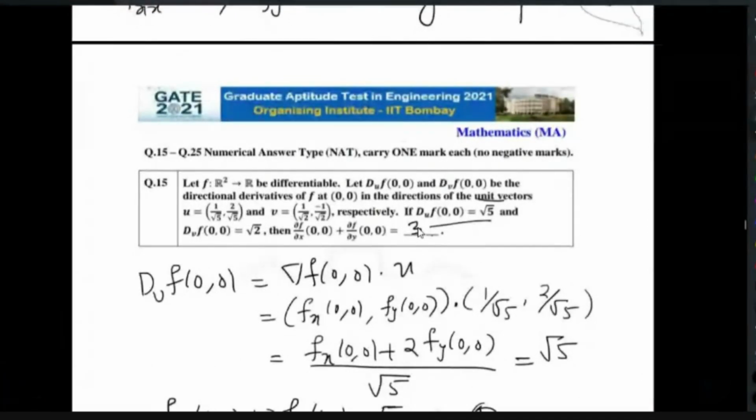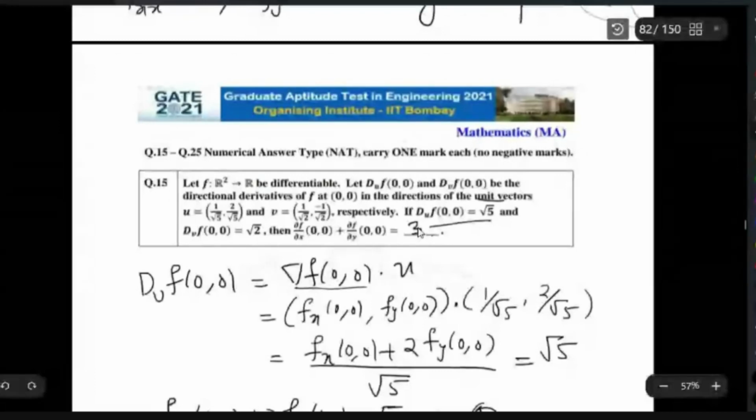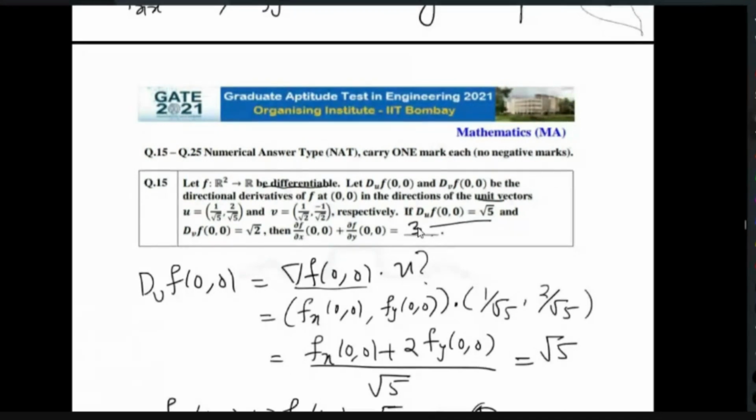You understand? Yes, sir. So we are able to use this formula because f is differentiable. That you have to remember. Here f is given as differentiable. That is why we are able to use this formula. Otherwise, you have to use the direct definition to compute the directional derivative.